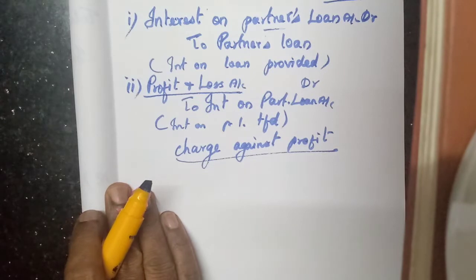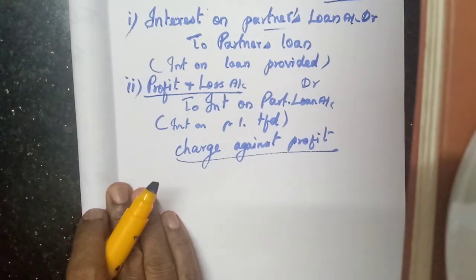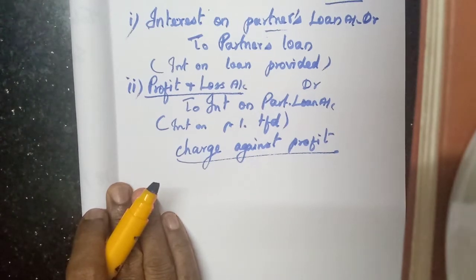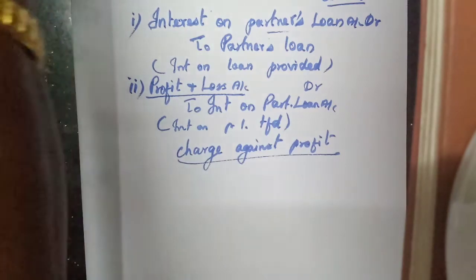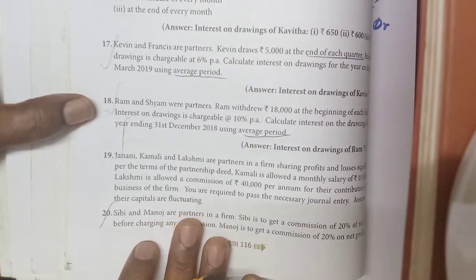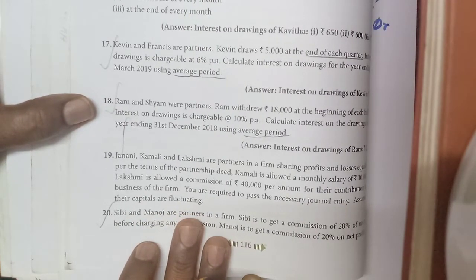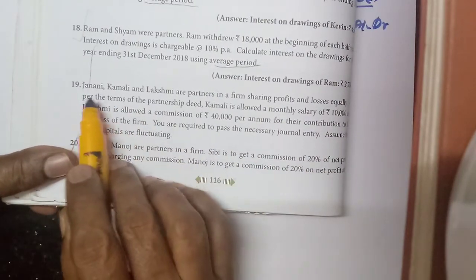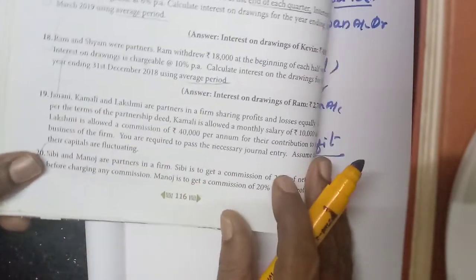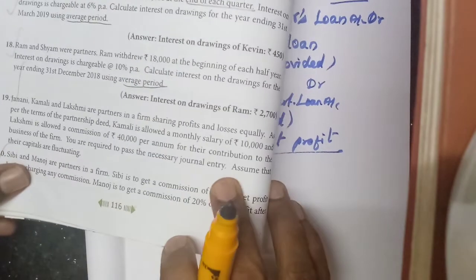Now we will do the two problems, 19 and 20 from the textbook exercise. We have seen 19 and 20 in the illustration, students, so we will see only the calculation related to commission and salary. Problem 19: Janani, Kamali and Lakshmi are partners in a firm sharing profits and losses equally.